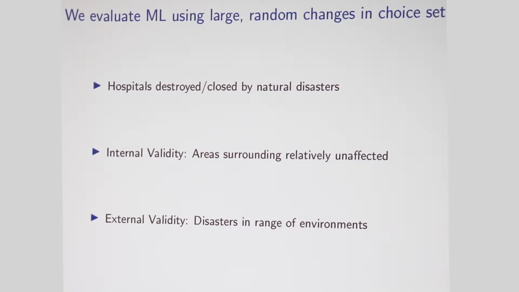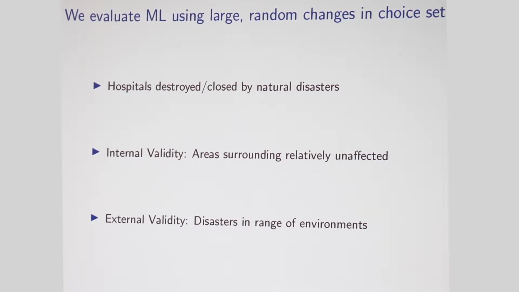So this paper is going to be an evaluation paper, and we're going to evaluate machine learning using large random changes in the choice set. In particular, we have a bunch of hospitals that were destroyed or closed by natural disasters. So think about a tornado running through a hospital. We're going to estimate models before the disaster, and see how well they predict after the disaster.